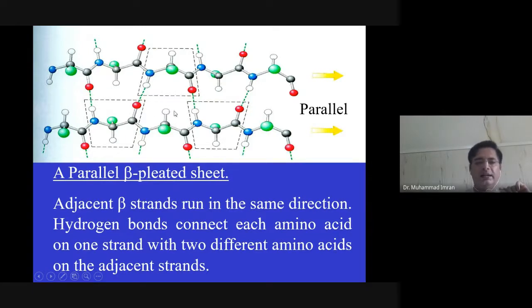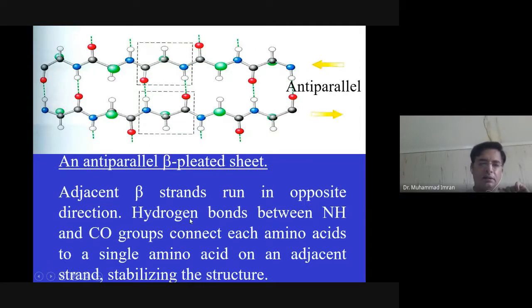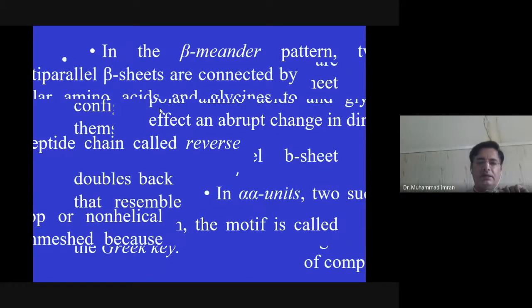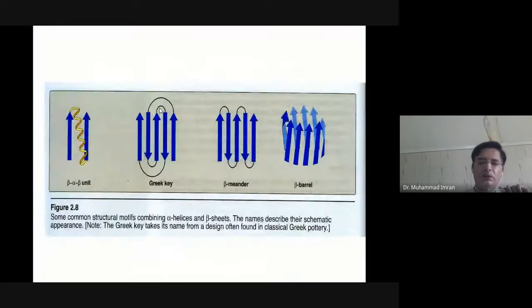The hydrogen bonding is less strong in parallel because the bonding distance is more, but in the anti-parallel beta pleated sheet, the carbonyl group and amino group are exactly in a linear position, so they have strong hydrogen bonding. In super secondary structure, many secondary structures are placed on one another by loops and bends, and loops or bends are mostly made up of polar amino acids.